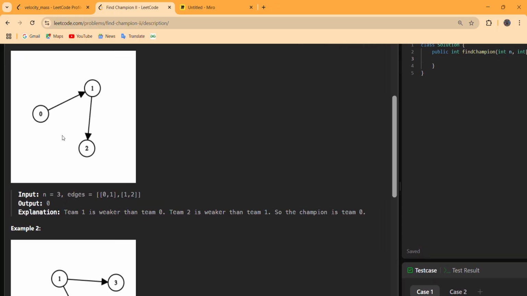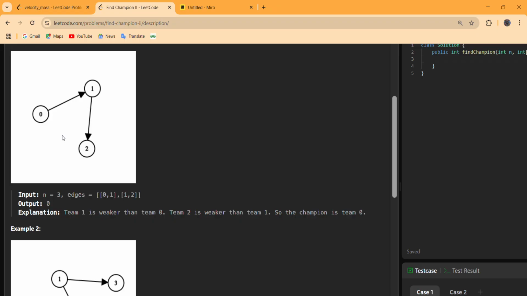We are given n equals 3, that means there are only 3 nodes, and this 0, 1 states that there is a directed edge from 0 towards 1, and 1, 2 states that there is a directed edge from 1 towards 2. The champion of this tournament is basically the node that is stronger than all the other nodes.